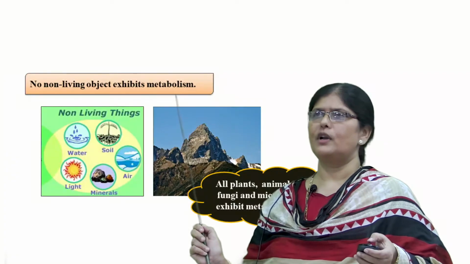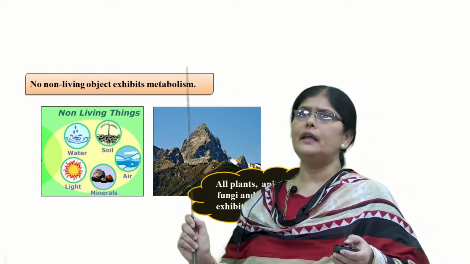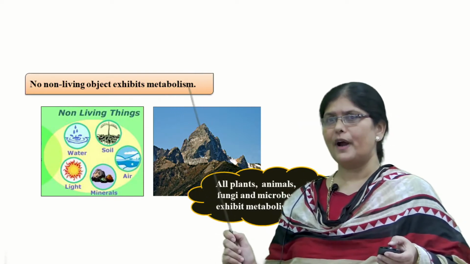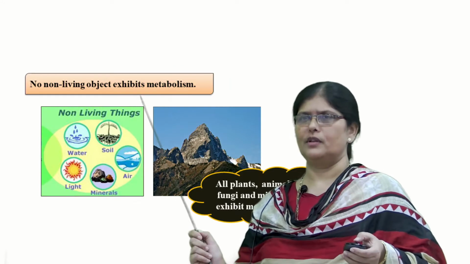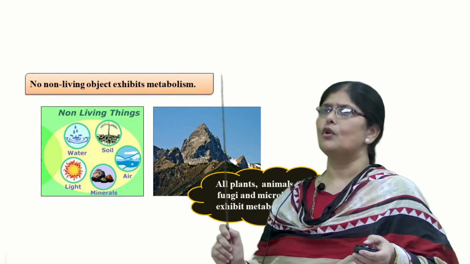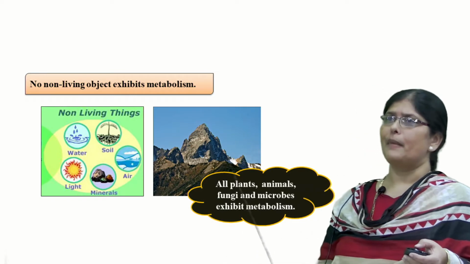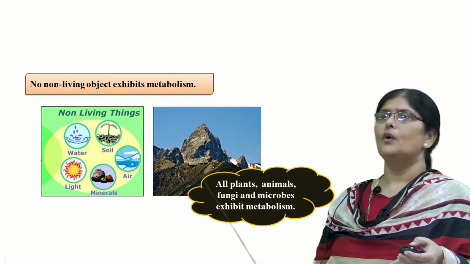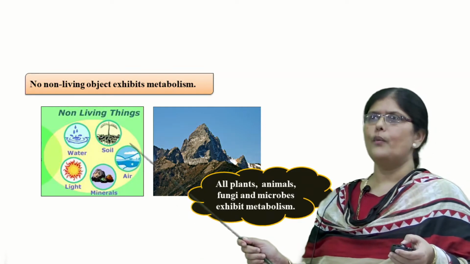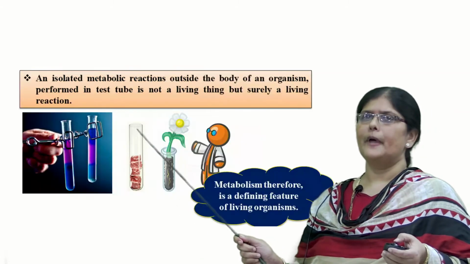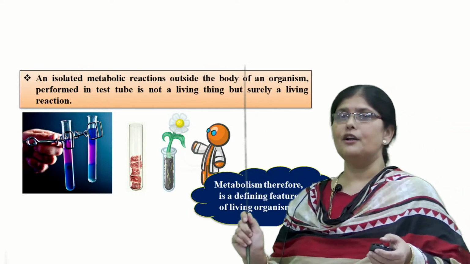Different types of metabolisms are seen, whereas you do not find metabolism in any non-living objects. Do you find? We don't find, right? In all living organisms we find some or the other type of metabolism, whereas in non-living things we do not find metabolism. All plants, animals and fungi and microbes will exhibit metabolism, whereas non-living things do not exhibit metabolism. So we can very nicely say that metabolism is a defining feature of a living organism.